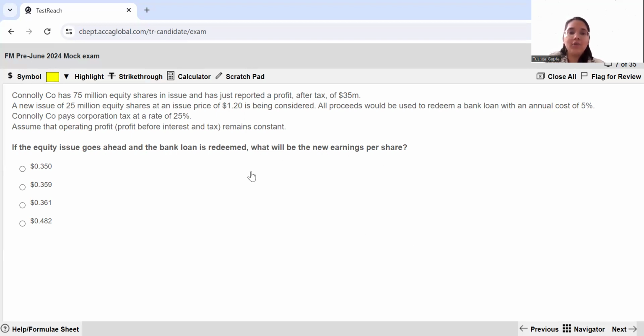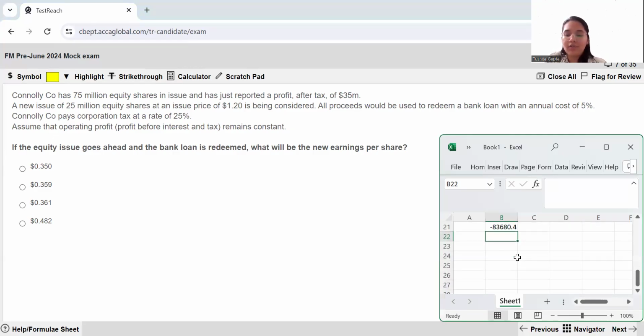So basically, you have all of the information given to you. The bank loan is going to be redeemed. So there's no interest that is going to be charged over that. So now you have to find out how much will be your new EPS. Now, because you're issuing new equity shares, your number of shares are going to rise. So let us do the calculations over here. Let us see what is going to be your new earnings.